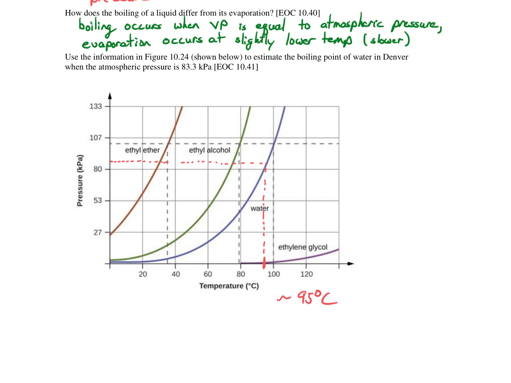So about 95 degrees C, that's going to be the temperature at which the vapor pressure of water is equal to a standard pressure in Denver, 83.3 kilopascals.